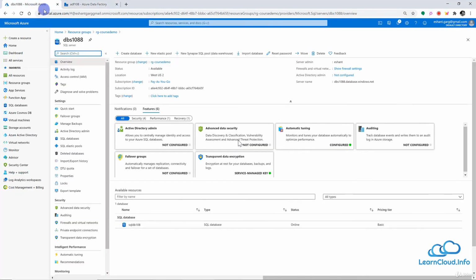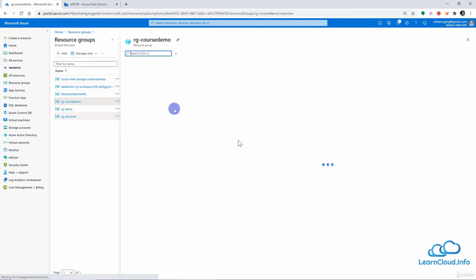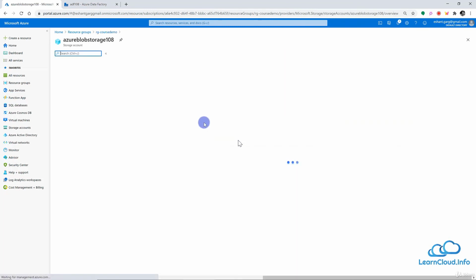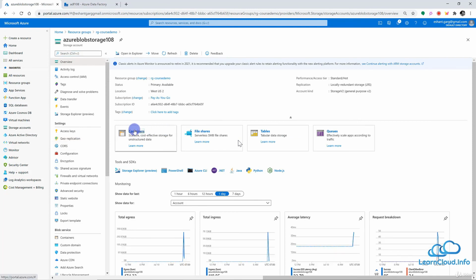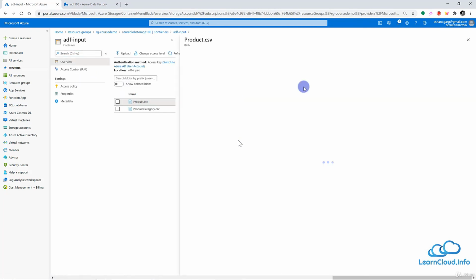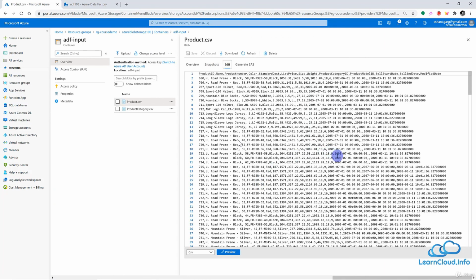So let's go back to the file which we are working with, our input file, and we created this blob storage. We'll go inside the container and the folder, and this is the file which we are working with. If we go to edit here, we can see the file, and it looks like we have one extra column here, and this is blank in every row.